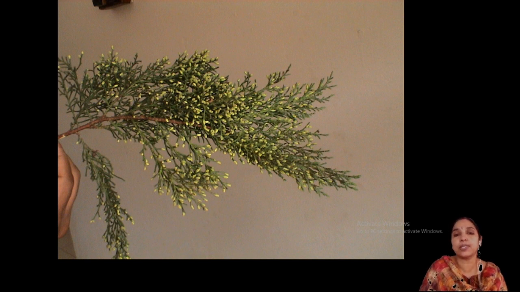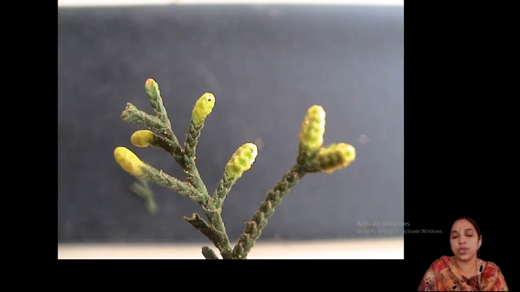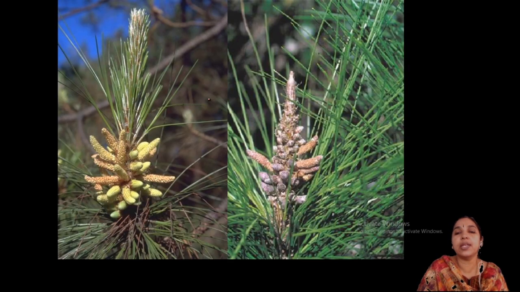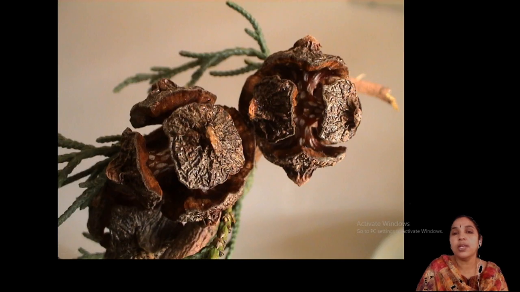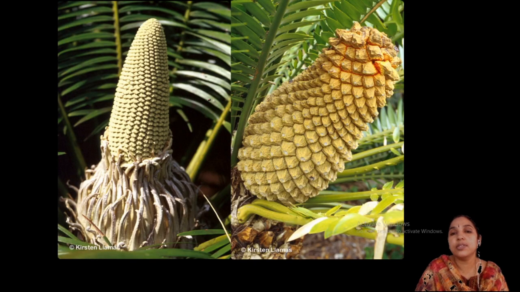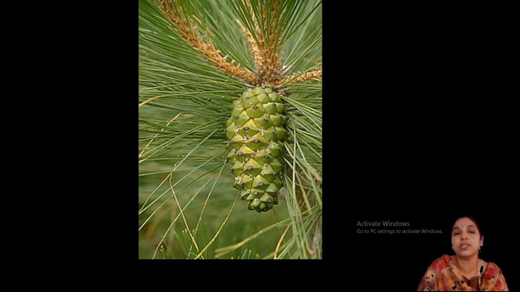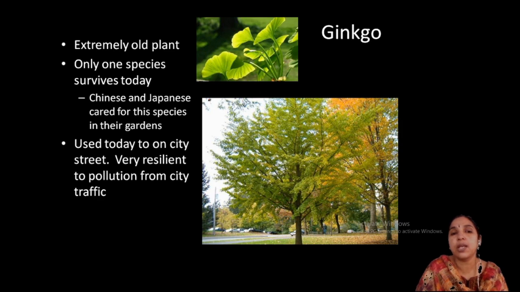This is another conifer that you have to study for practical examination. This is Cupressus. You can see it has more compact cones here. This is the Pinus male cone. This is the Pinus female cone. This is another very important one, Cryptomeria. Cryptomeria female cone. This is also the Cycas, again Pinus. Then this is a Ginkgo. Ginkgo biloba is a very old one, a living fossil.